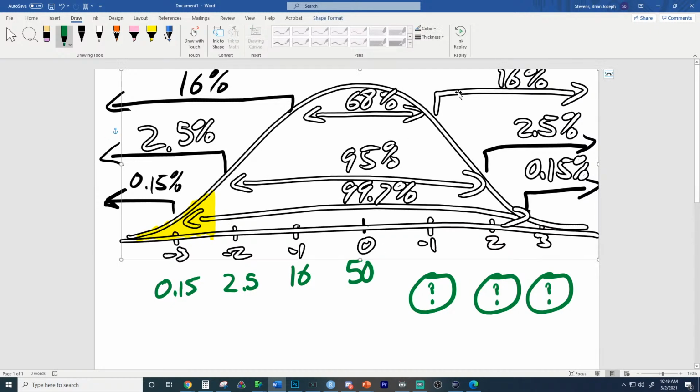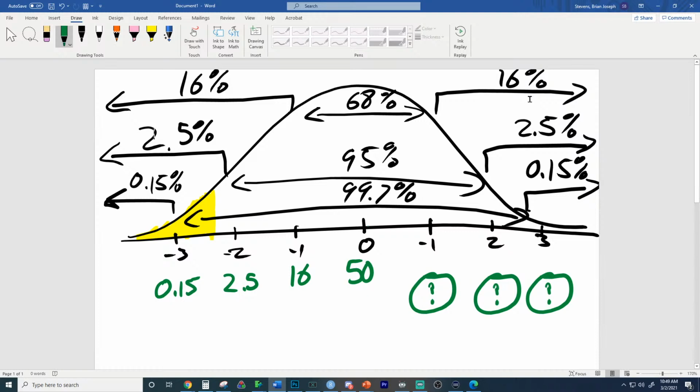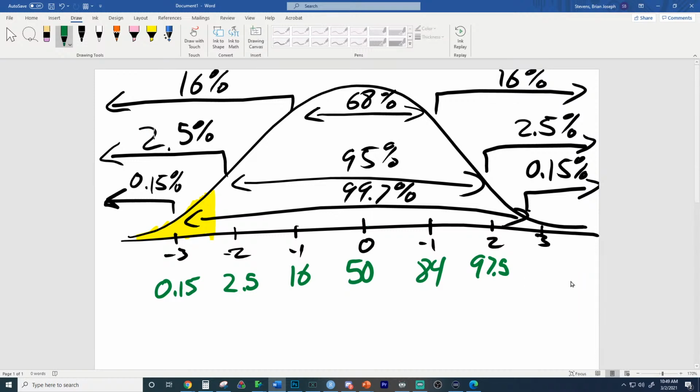So now think about this. If 16% is above here, then what would be below here? That's probably the easiest way to get this number. Well, then if 16% is above, then 84% is below. And then we can go right here and say if 2.5 is above, then what would be below? Well, then 97.5 would be below. If 0.15 is above, then what would be below? Then 99.85.